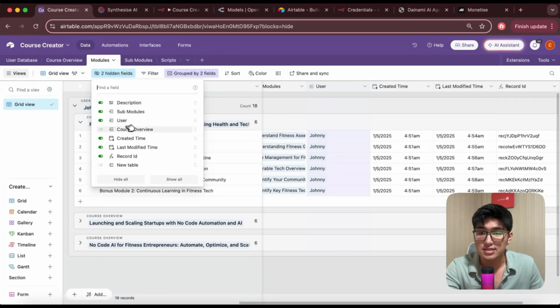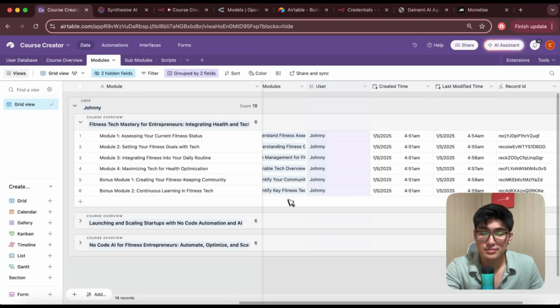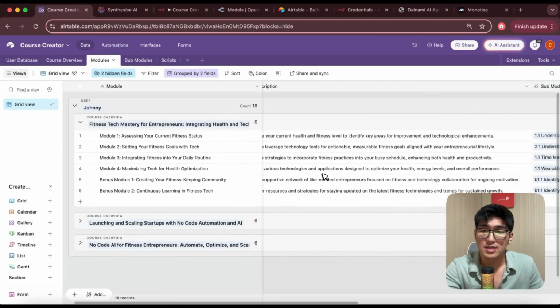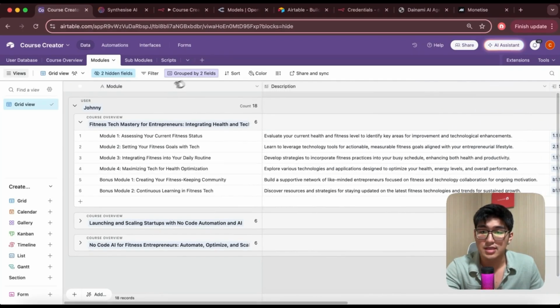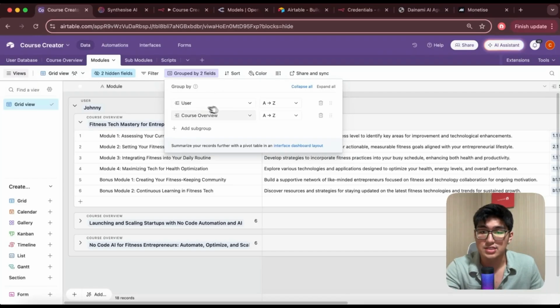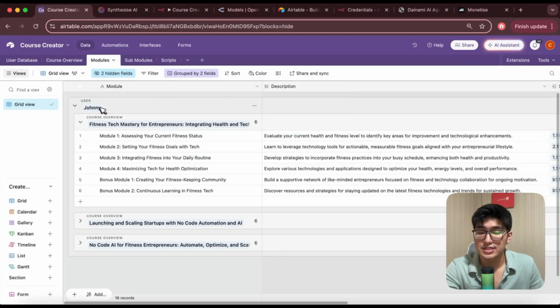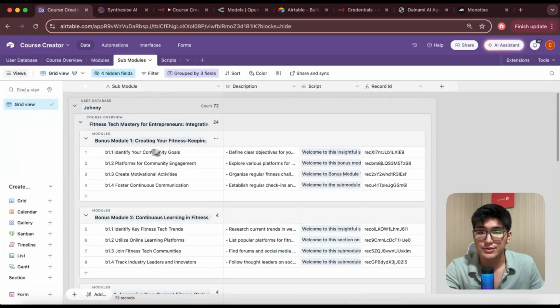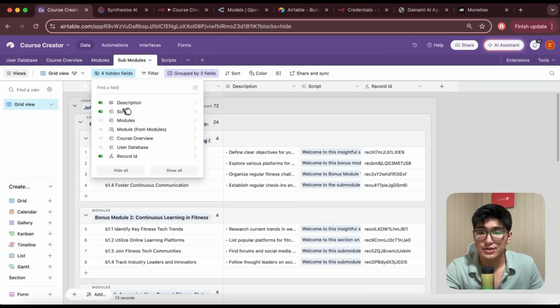I'll actually hide the cost overview field as well as the script field. Do we need to see that? You can don't hide it as well, it's fine, but I just want to organize it better. And then I want to group by two fields, which is the user, okay, as well as cost overview. So you can see after grouping it, you should be able to see something like user cost overview. Okay, and then submodules, you can see I will group it by three fields, and I'll hide the other fields, all the different module fields which I don't really need to see.